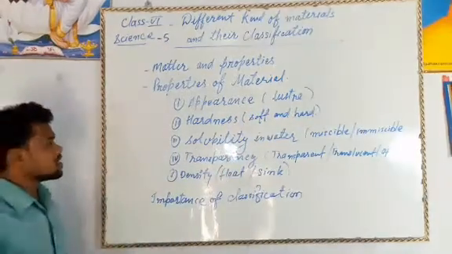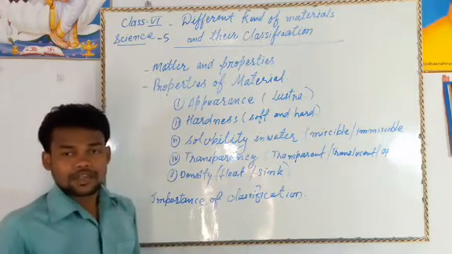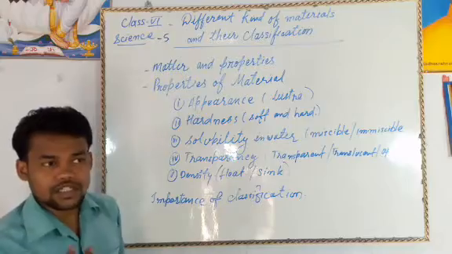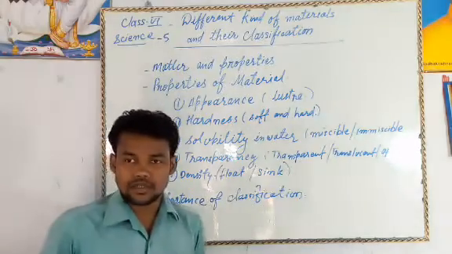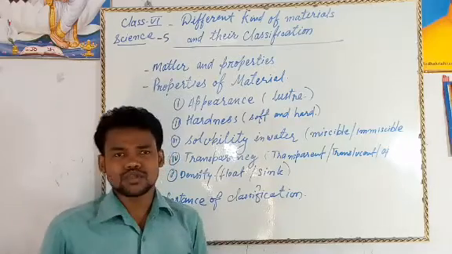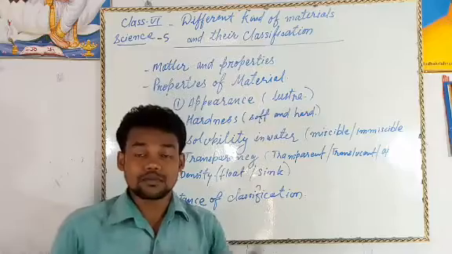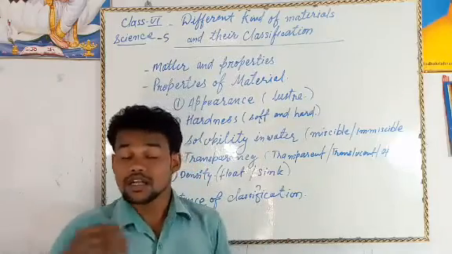Second, we can classify by hardness or softness. We can touch the things. Suppose you take a stone, box, books, pages, water, ice, and you just touch them. Normally when you touch, you will feel some things are very hard, some are soft.